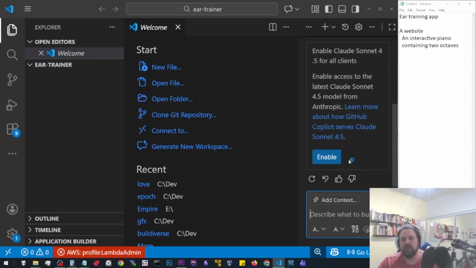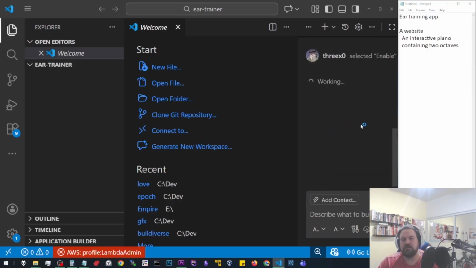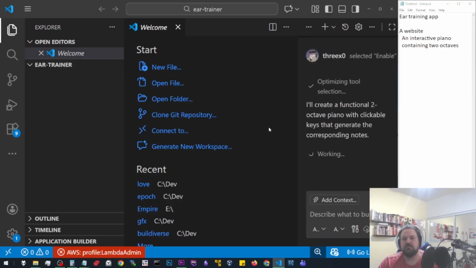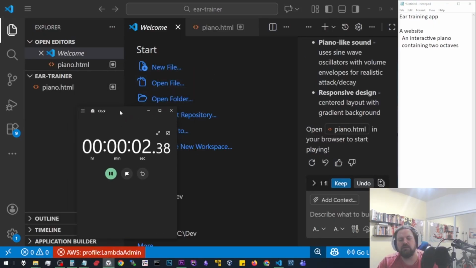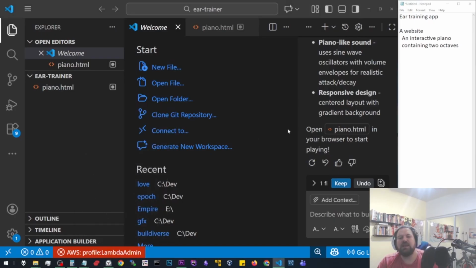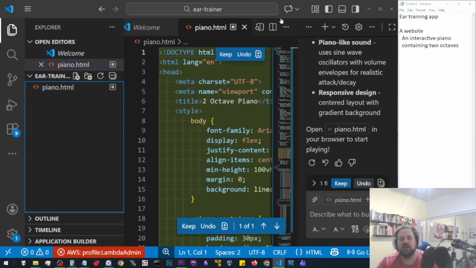Oh, great! You need to enable Claude Sonnet. All right, whatever. Because I don't need an API key or nothing though. A lot of waiting around. Oh, you know what? I never started the timer. What happened to my stopwatch? Okay, we'll try this again. Before I could even use the stopwatch, the project was done. But let's say that took about roughly a minute, right?